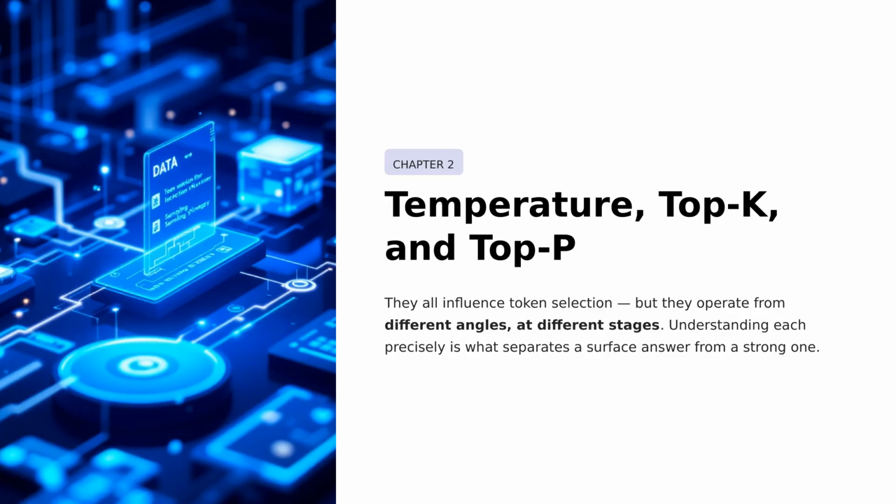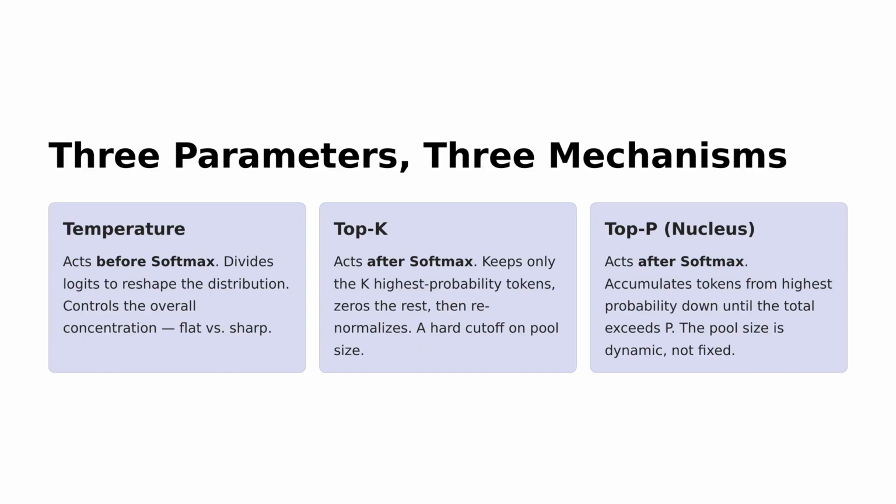Welcome to Chapter 2, where we delve into the intricacies of token selection. We'll explore temperature, top K, and top P, three critical factors that shape how tokens are chosen. Each of these parameters influences the process in unique ways and at different stages. By grasping the nuances of these techniques, you'll move beyond surface-level answers to generate more nuanced and robust responses. Let's dive in and understand how each of these elements plays its part. On this slide, we explore three mechanisms for controlling model outputs.